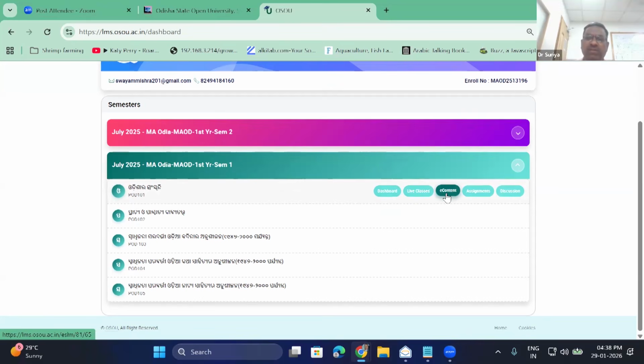This one, e-content, is also there. Later on, you can explore that. This is for the assignment session. So I am just showing you how the assignment can be loaded.